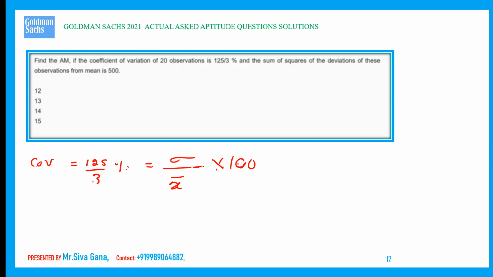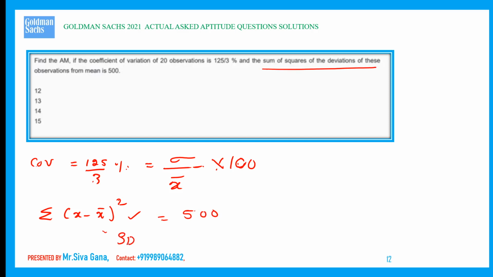First of all, what is given? Sum of the squares of the deviations. The summation of the squares of the deviations is nothing but sigma of x minus x bar whole square. The sum of the squares of the deviations is simply this one. This is given as 500.